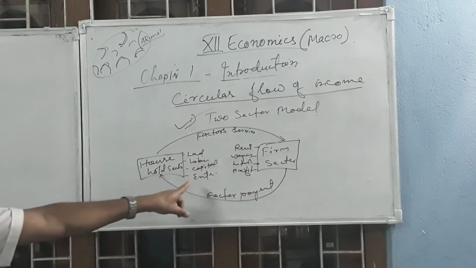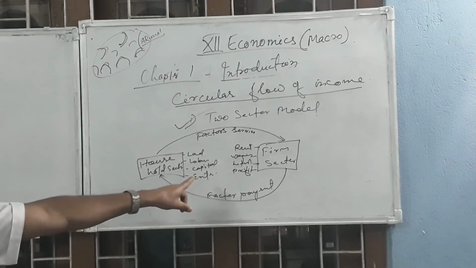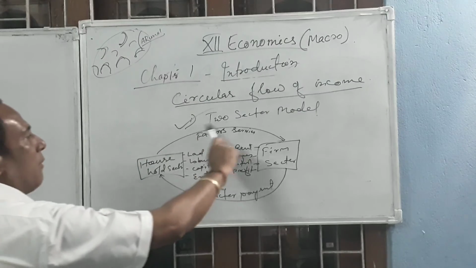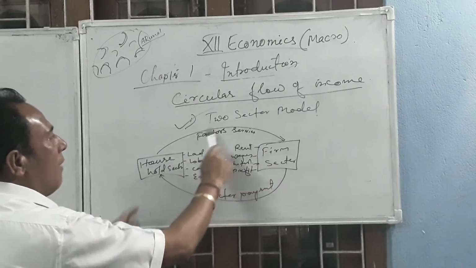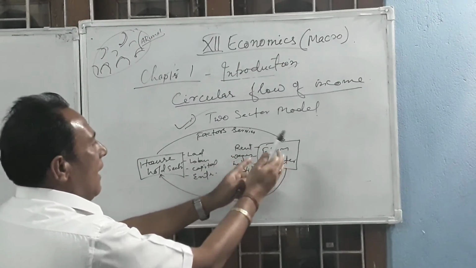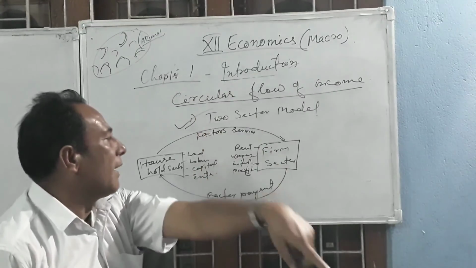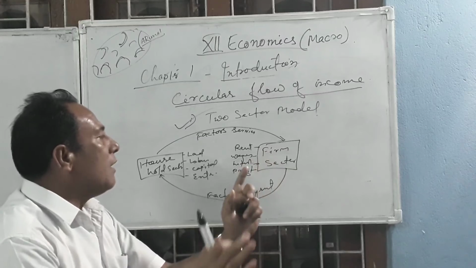So this two-sector model is completed here. The household sector provides factor services to the farm. The farm uses the factor services and produces the goods and services, and these goods and services will be sold in the market. After selling, the farm will earn money.